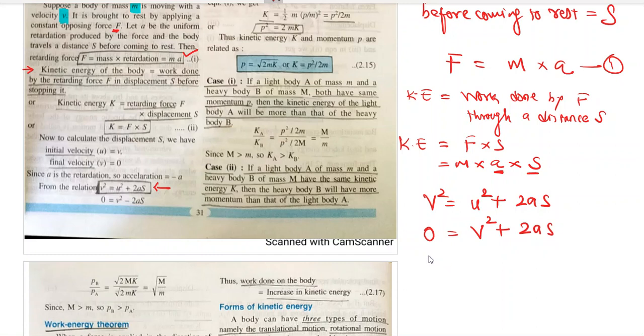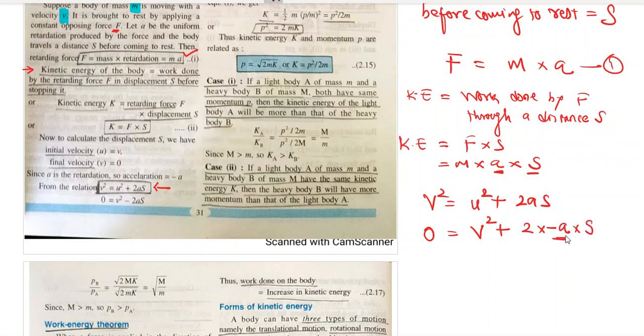Great. So we have got one more thing here. I would like to write this little differently. This one, particularly: 2 multiplied by minus a multiplied by s.